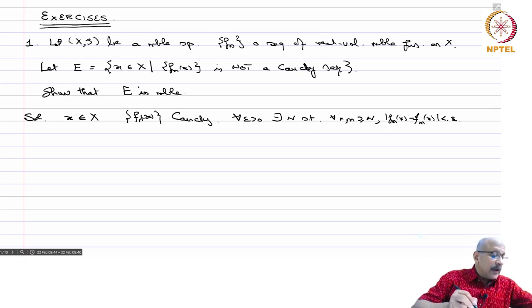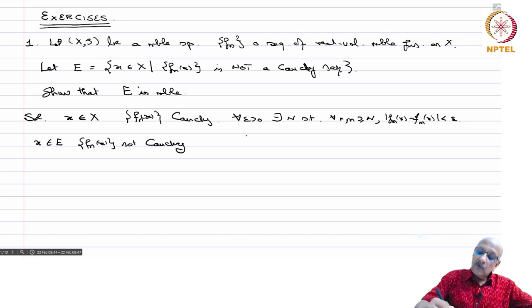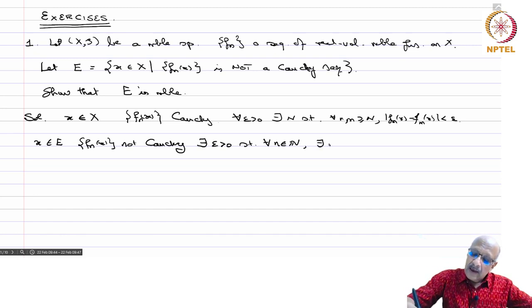So what do we mean by x belongs to E? That means f_n(x) is not Cauchy. So we have to take the contrapositive of the statement written here. That means there exists an epsilon greater than 0 such that for every n in N, there exist k and l greater or equal to n such that mod f_k(x) minus f_l(x) is greater or equal to epsilon.